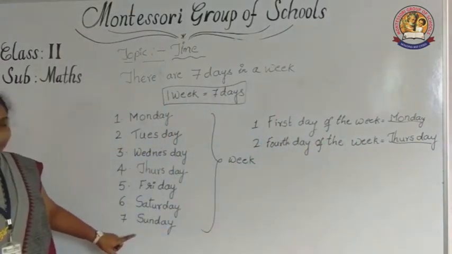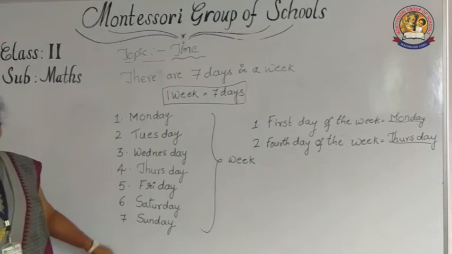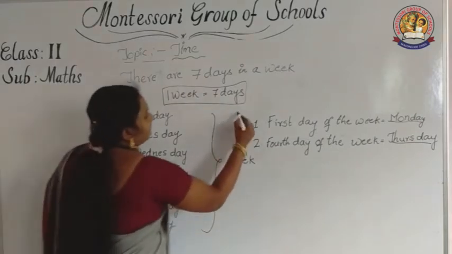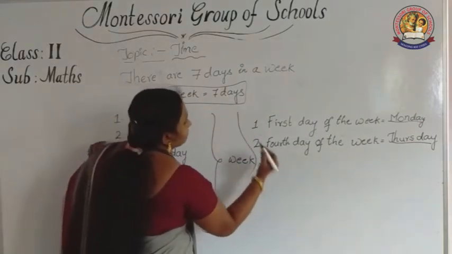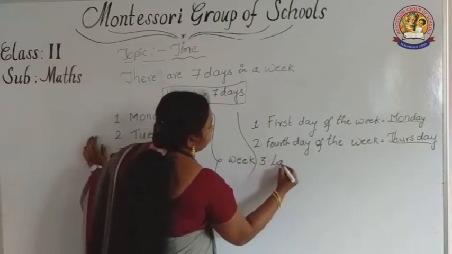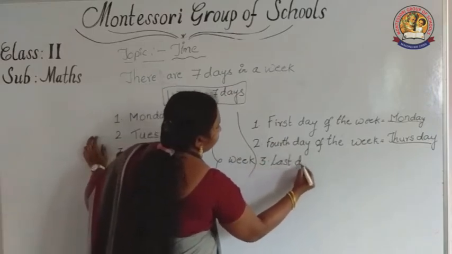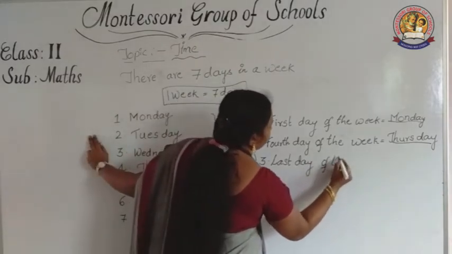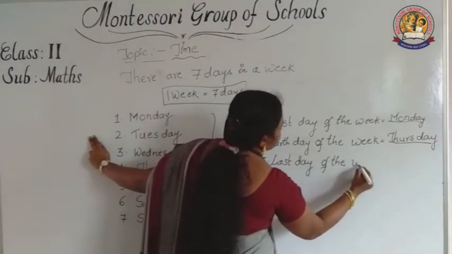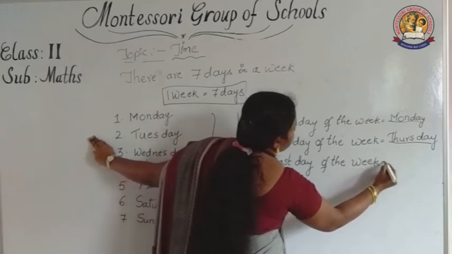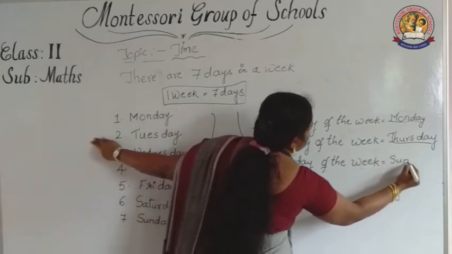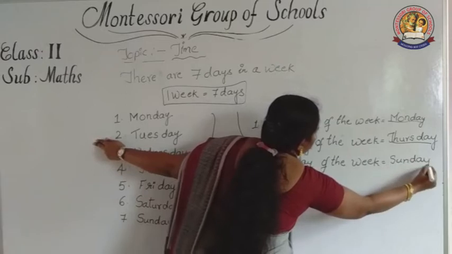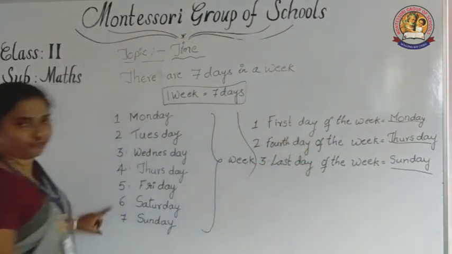And last day of the week, what is the last day of the week? Sunday. Last day of the week is equal to Sunday. These are the days of a week.